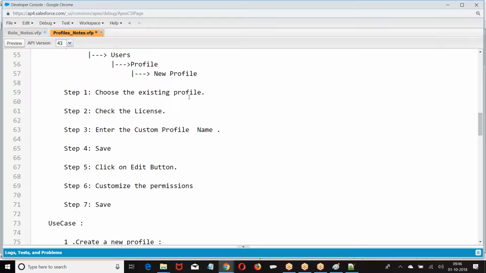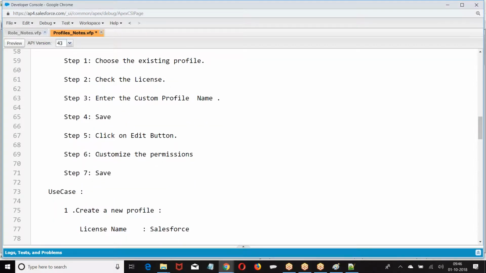So what we have done: choose the existing profile, check the license, enter the custom profile name, save it. Once it is saved, click on the edit button, customize the permissions and save it.